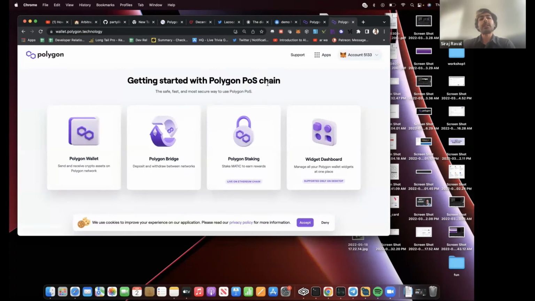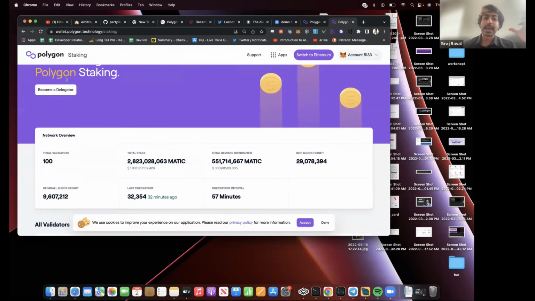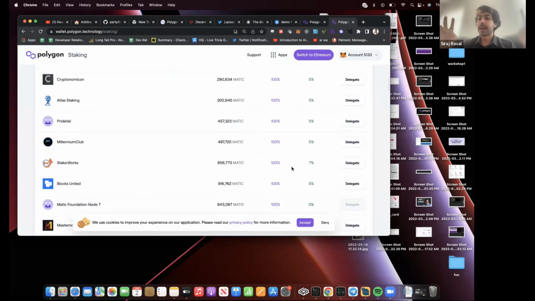wallet.polygon.technology. When we go to this wallet, we can see that we want to perhaps earn a return on our Polygon. So we can become a delegator by giving one of these validators our Polygon tokens. What these validators do is, instead of solving random mathematical problems, the more tokens they have, the more weight their vote has. Every X interval, their computers will vote on which transactions are valid and which are not.